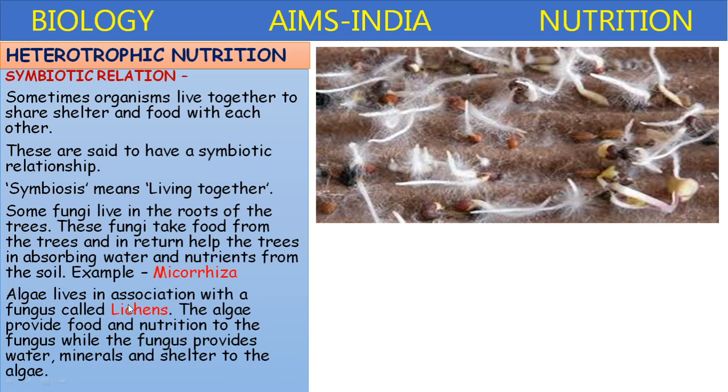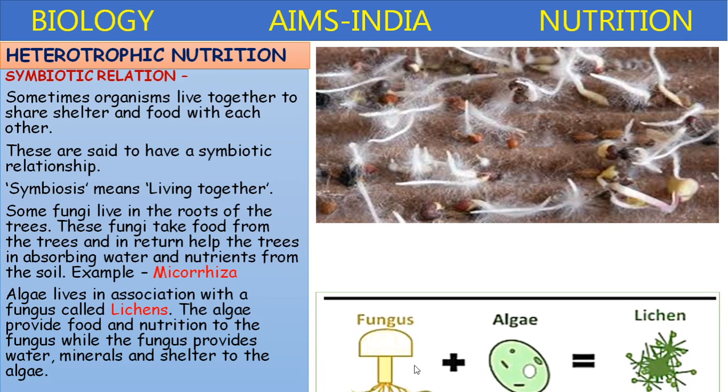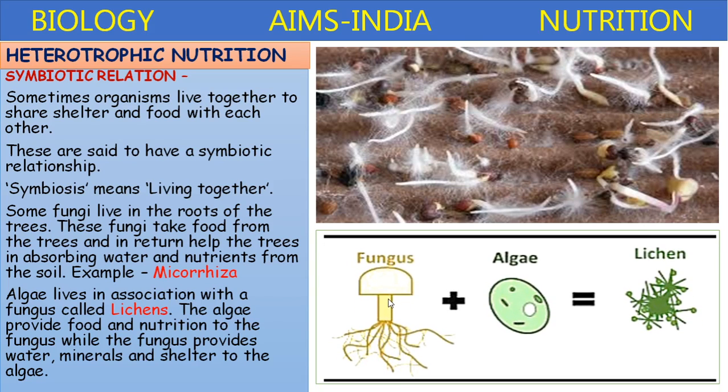Algae live in association with a fungus. It is called lichens. The algae provide food and nutrition to the fungus, while the fungus provides shelter and protection to the algae. Like this. The fungi provide shelter and protection to the algae.